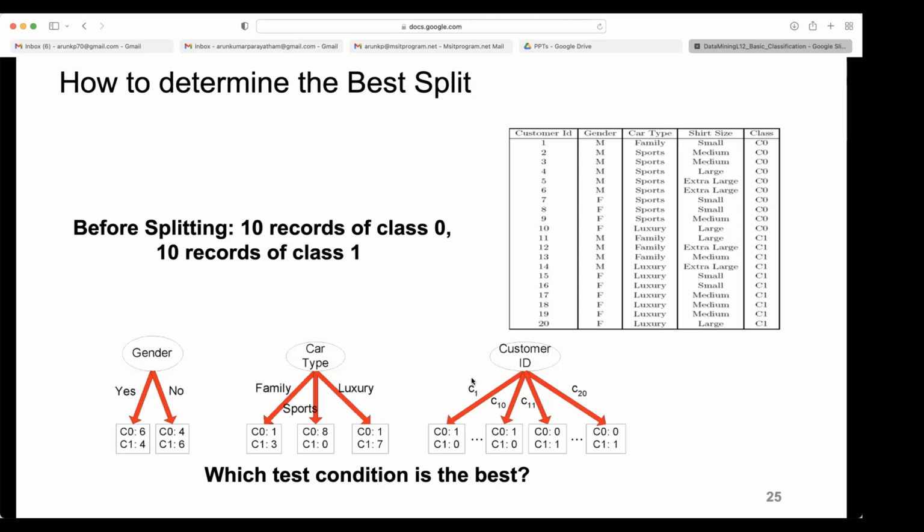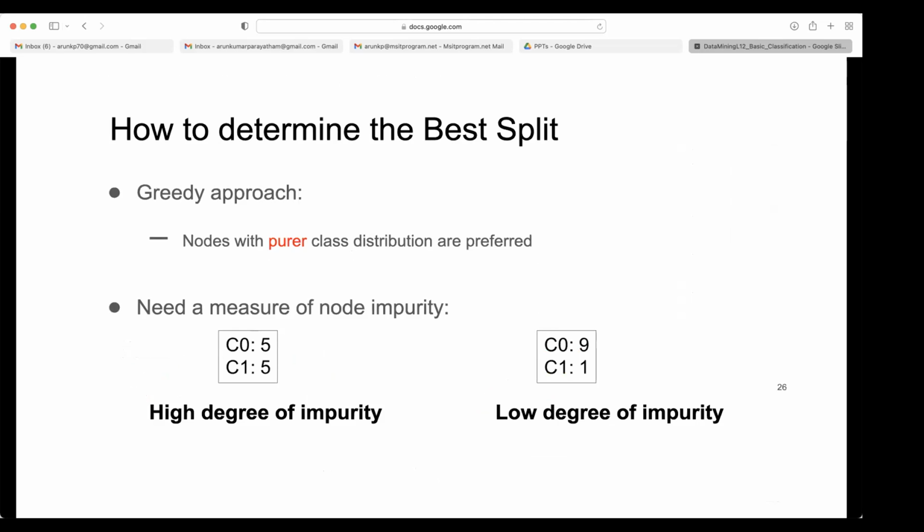Because we will predict for the new ones, right? Already, if that customer ID exists, then we know what the result is. So it doesn't work for the coming new objects. So how to determine the best split?